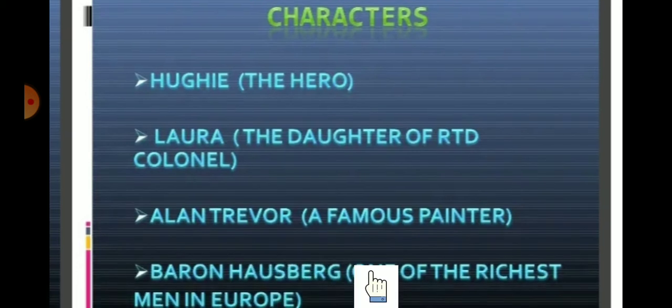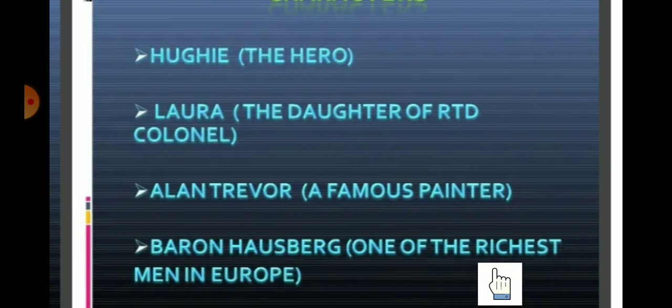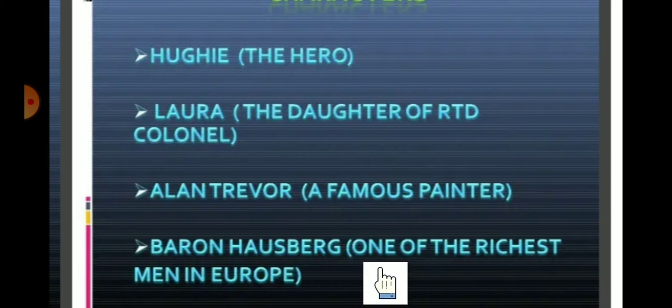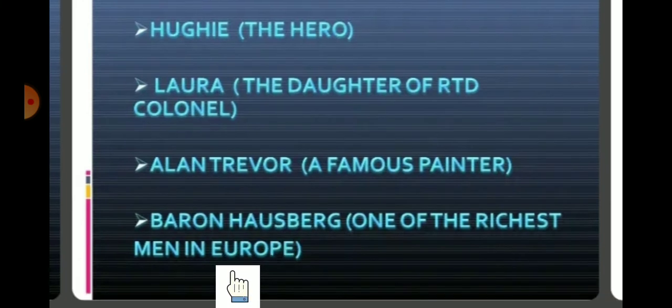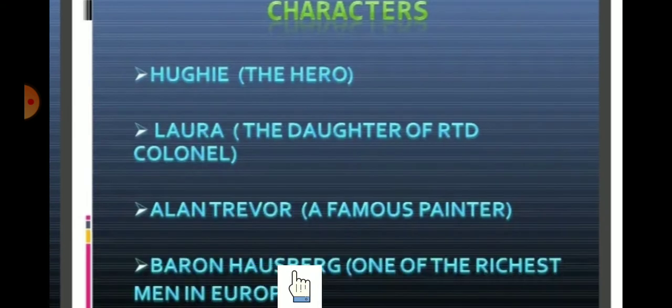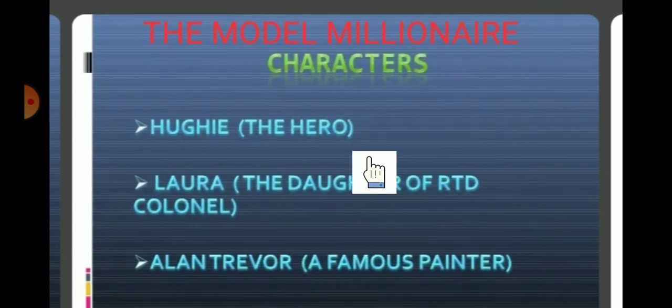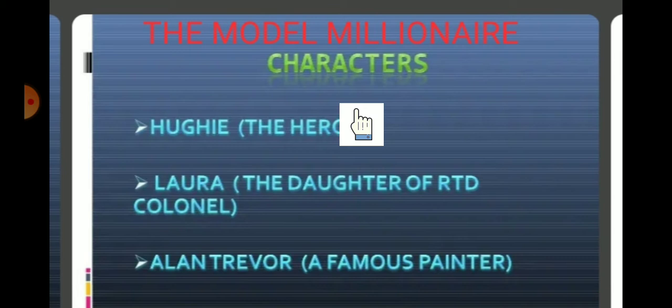Then the fourth character is Baron Hausberg. Who is he? Baron Hausberg, one of the richest men in Europe. So he is a millionaire. The person who is very rich is called a millionaire. All right, so these are the four characters in the lesson The Model Millionaire: Hoogie, Laura, Alan Trevor, and Baron Hausberg. So let's discuss what is there in the lesson in a short summary.